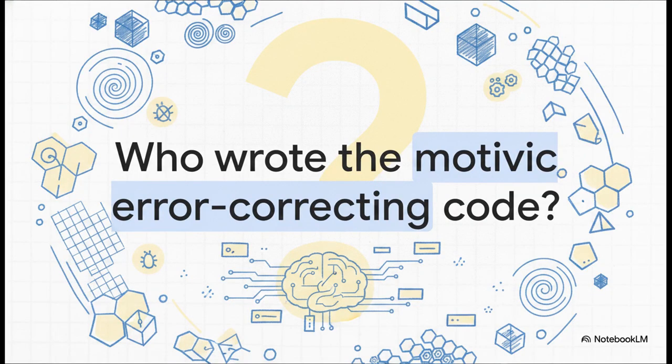As we wrap up this explainer, I'll leave you with this mind-bending thought to ponder. If our universe is actively running a motivic error-correcting routine at its most fundamental mathematical level, who or what wrote the code? Thank you so much for exploring this absolutely fascinating framework with me.